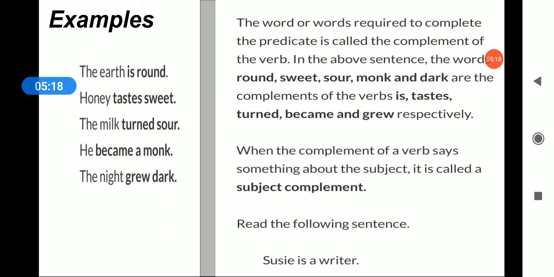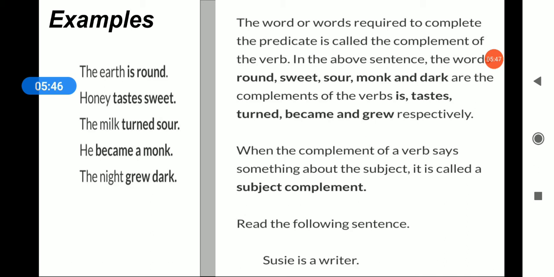The milk turned sour. Okay, turned is your verb. Now, the milk turned is not making sense. It requires some verb complement, so sour is your verb complement. It became. Now it is not making any sense, so we have added a word, monk.